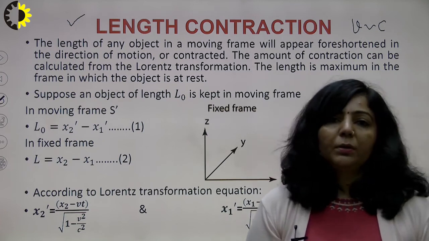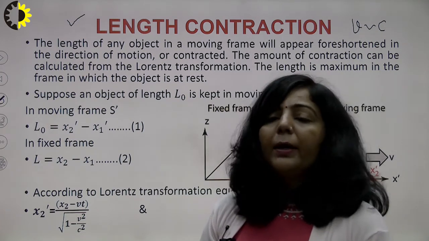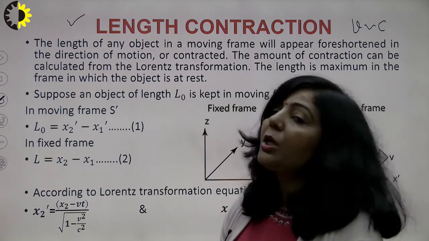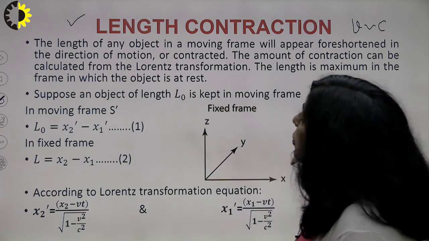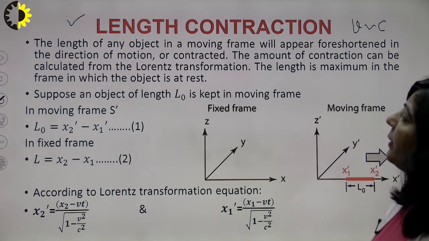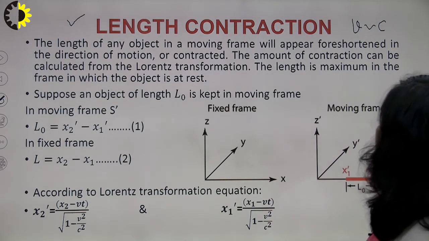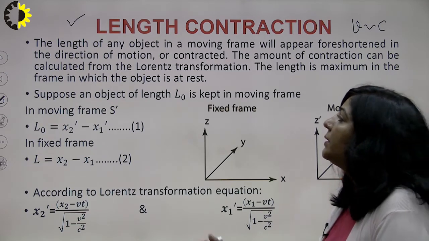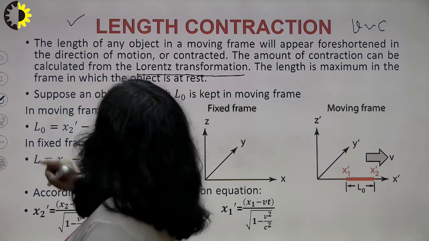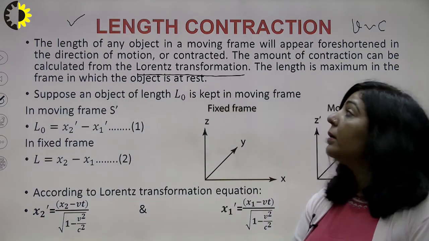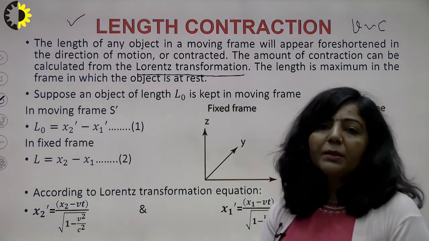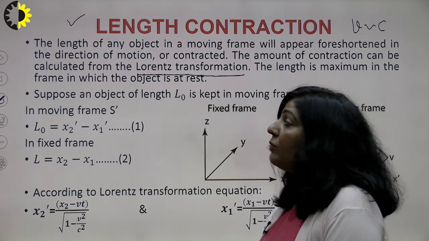So now we will try to find out how the length will decrease for a stationary observer, how the length will change because of the motion. So the length of any object in a moving frame will appear shortened in the direction of motion, or contracted. The amount of contraction can be calculated from Lorentz transformation equations. So now we are using Lorentz equations to find that length contraction. The length is maximum in the frame in which the object is at rest. So what is the meaning of this last line?